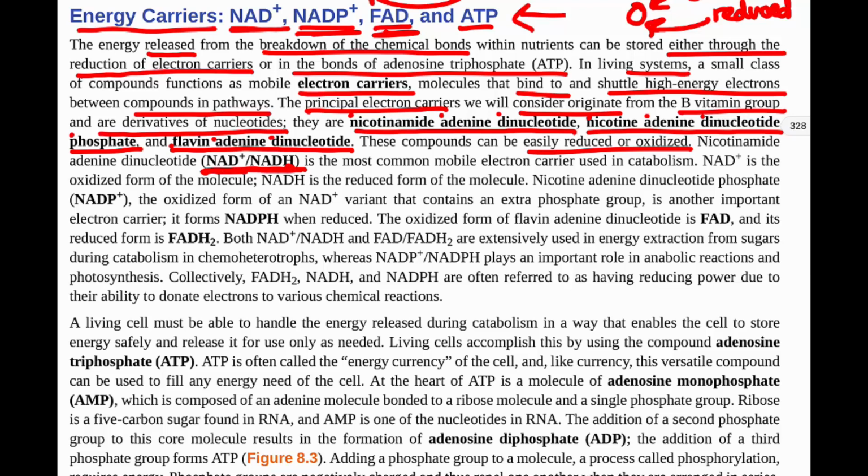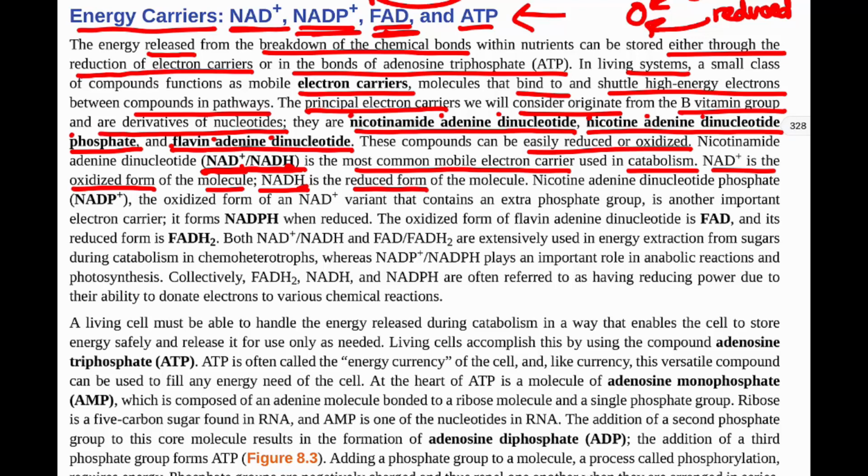This NAD and NADH is our most common mobile electron carrier used in catabolism. NAD+ is the oxidized form of the molecule. The NADH is the reduced form, because reduced means it has that electron, and you can see that because of the H here. Oxidized means it does not, NAD+.